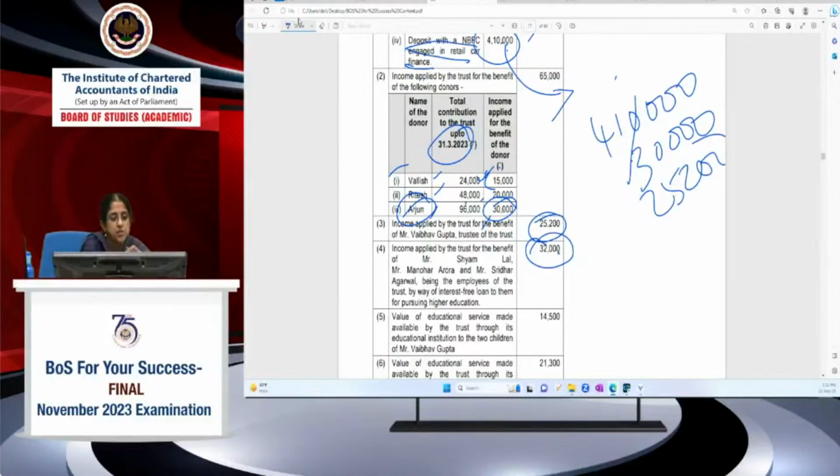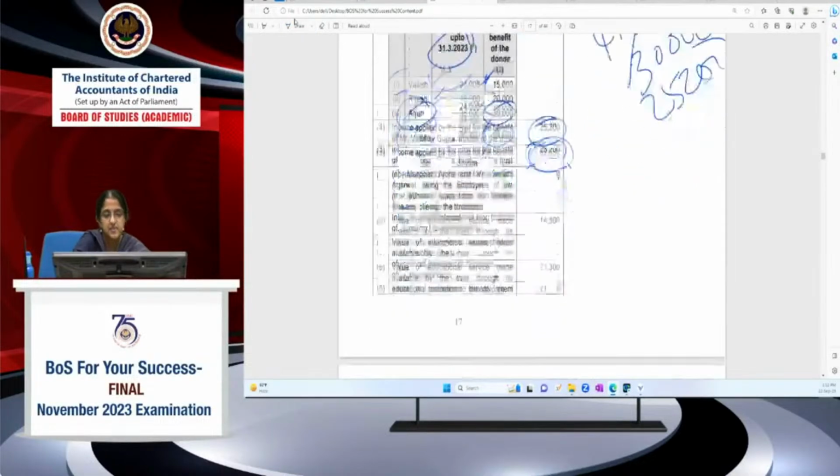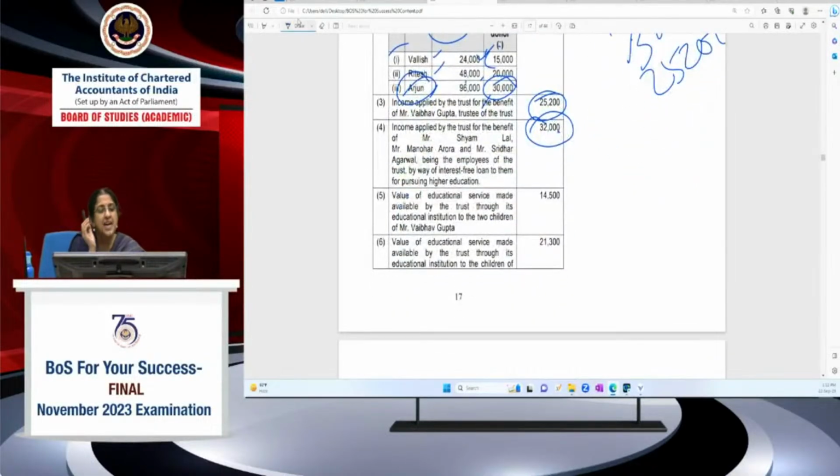Now coming to the most important thing. See, value of education service made available by the trust through its education institution to the 2 children of Vaibhav Gupta. Vaibhav Gupta is the trustee. You are making educational service available by the trust. This is not application for the benefit of Vaibhav Gupta. Note the difference. Application for the benefit of Vaibhav Gupta will be an application for the benefit of a specified person, prohibited person under 13.3. That would be a specified income, which is 25,200.